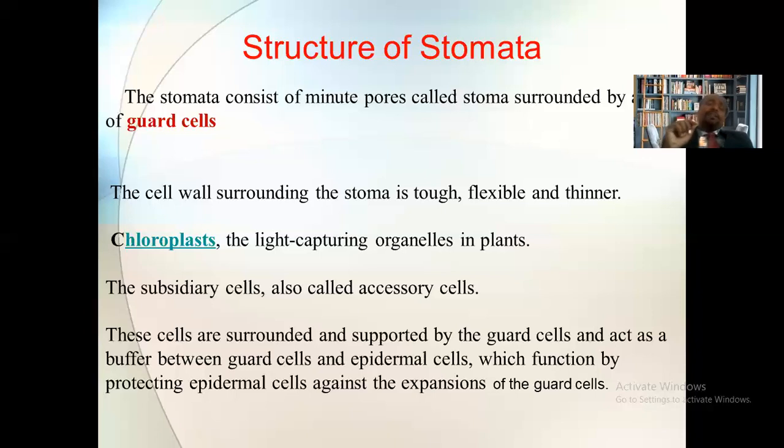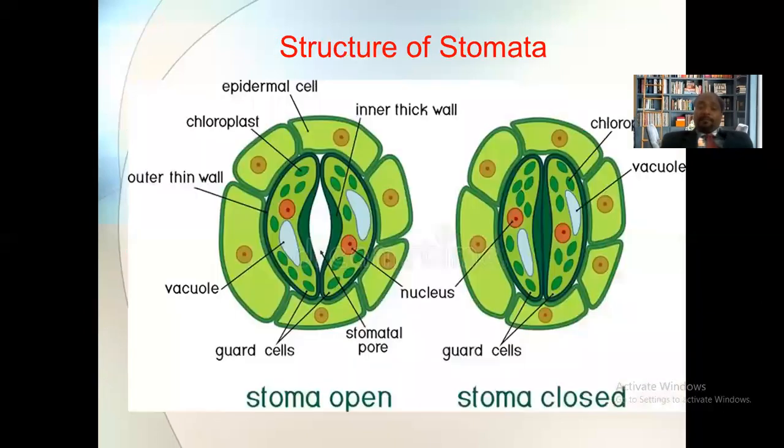These subsidiary cells are surrounded and supported by the guard cells, and they act as a buffer between the guard cells and the epidermal cells. They function by protecting the epidermal cells against the expansion of the guard cells. You can see this is the actual structure of the stomata.